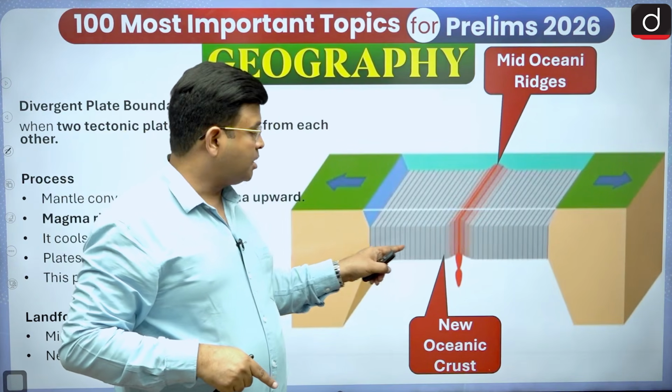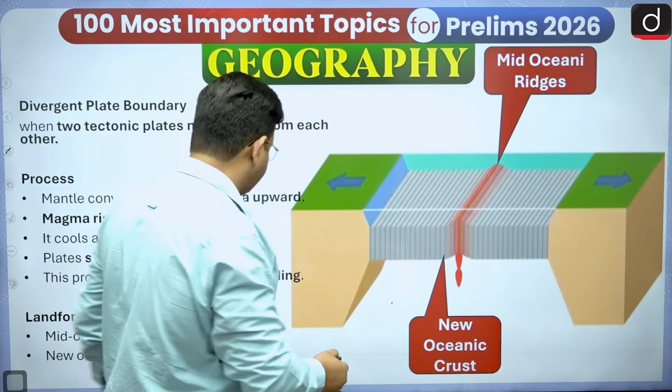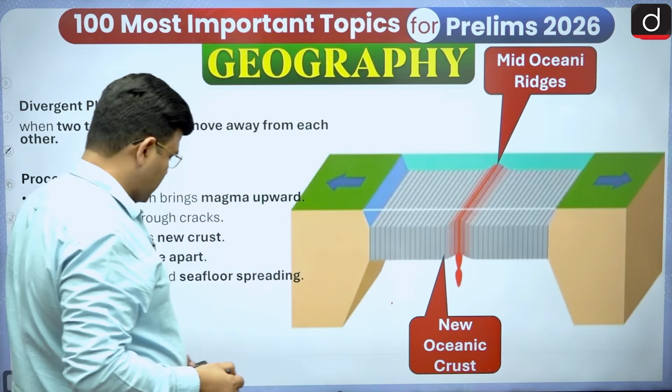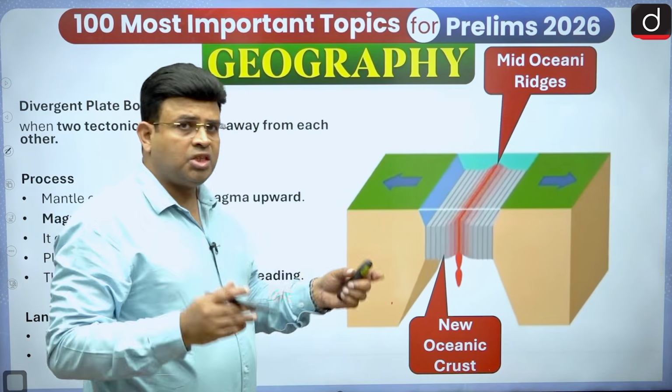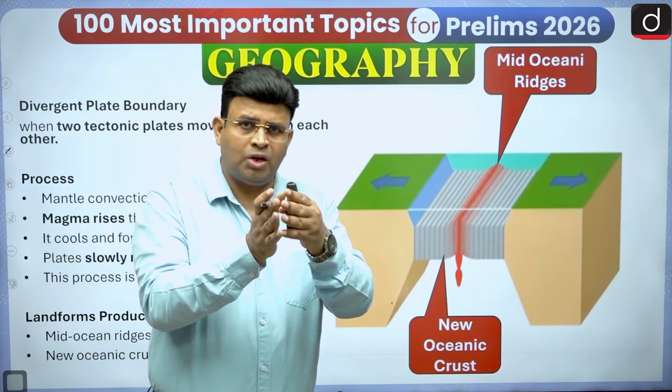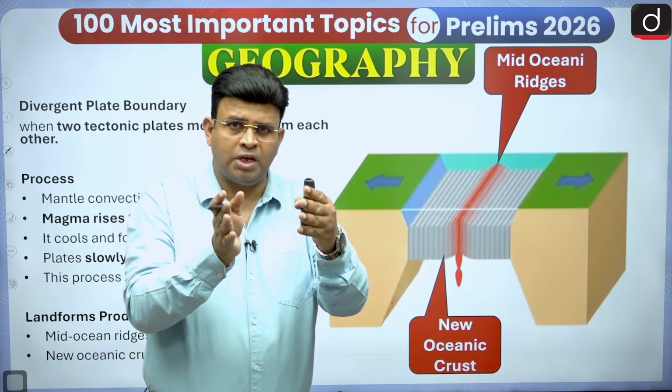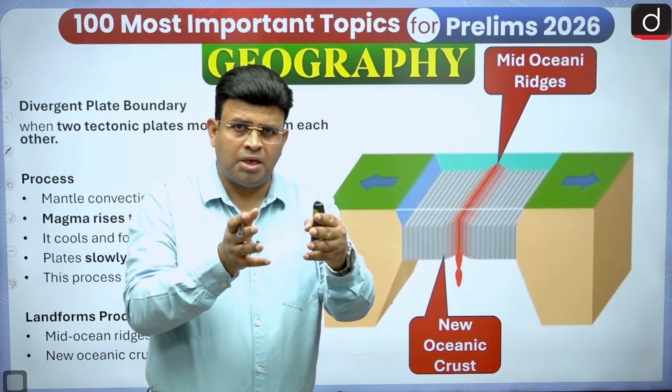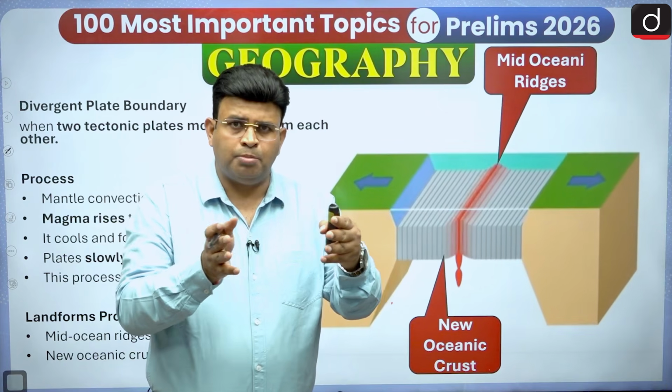In the same way, earlier North America, South America and Africa were together, and thereafter they started moving away, and in between the mid-Atlantic ocean keeps on forming.